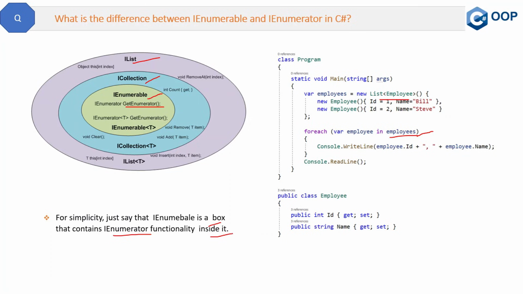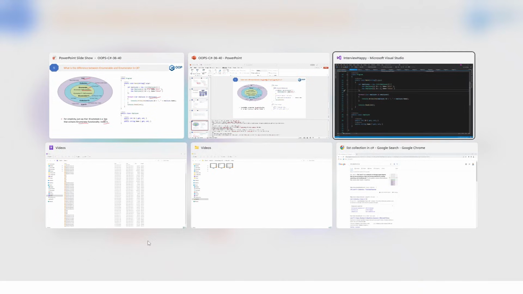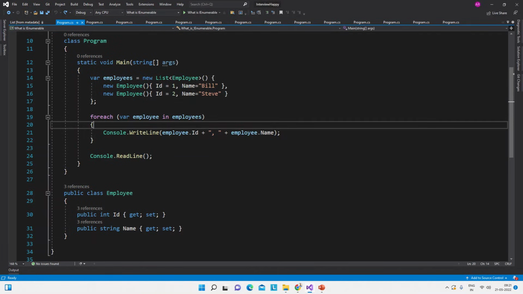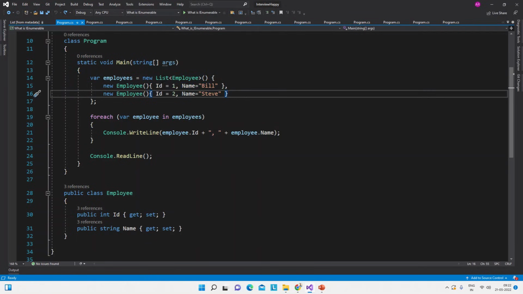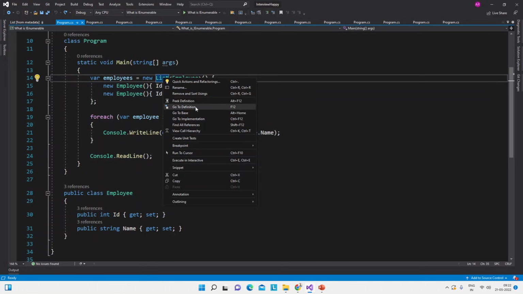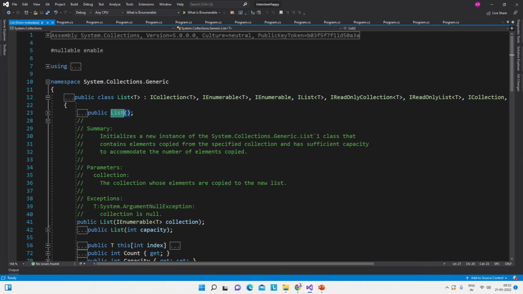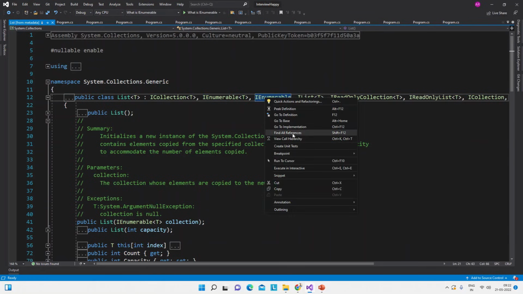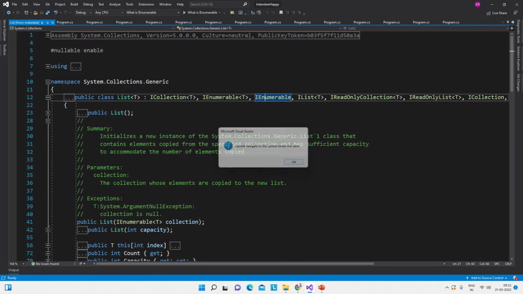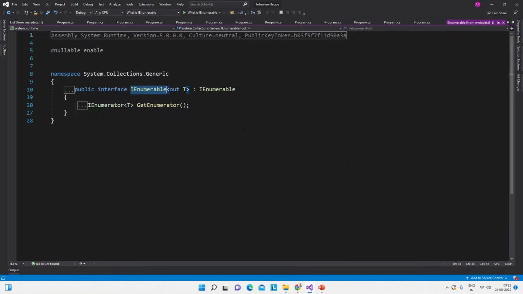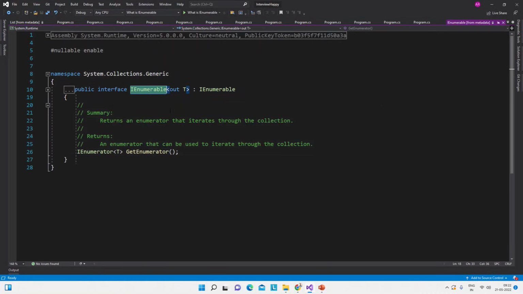Let me show you the same thing in Visual Studio, where the IEnumerator is. So this is the code, this is the list collection, and we are adding some employees in the list collection. Let me show you what is inside this list collection. We have this IEnumerable interface, and inside this IEnumerable interface, this GetEnumerator method is returning a type of the IEnumerator interface.